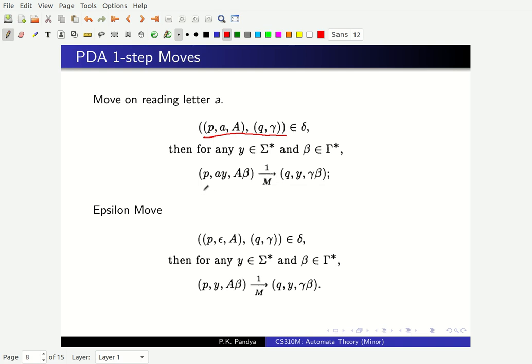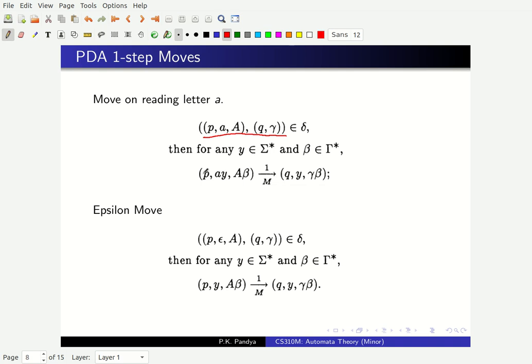Then if my current configuration is like this, my automaton is currently in P, and the current input symbol that I am looking at is A, followed by some other sequence of symbols Y. So my input to be processed is of the form AY, and on the top of stack is A, followed by other stack symbols denoted by this string beta, right? This denotes my current stack, this denotes my remaining input, and my current state is P. Now this matches this transition because the state is P, the current symbol is A, and on top of the stack is A.